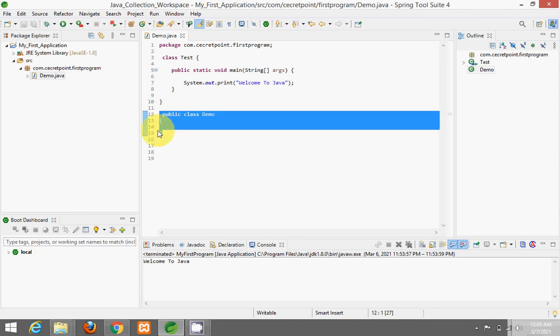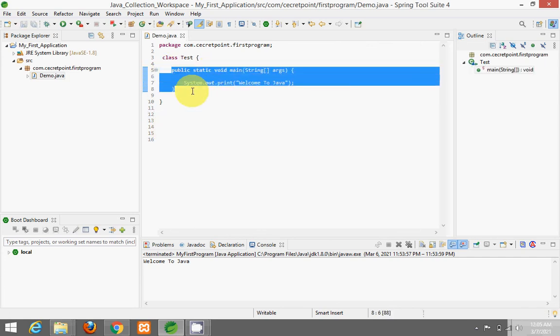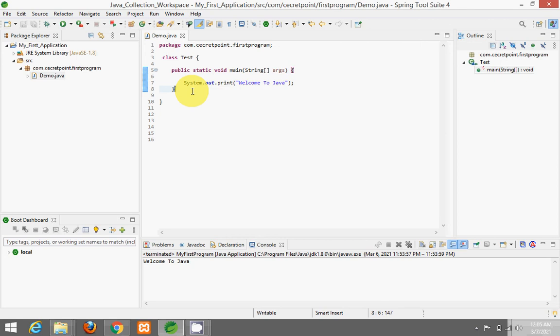So understood, right? Okay, let's keep it aside. Now we will understand why this main method is having the signature like this. Better, that one we will discuss in the next video.